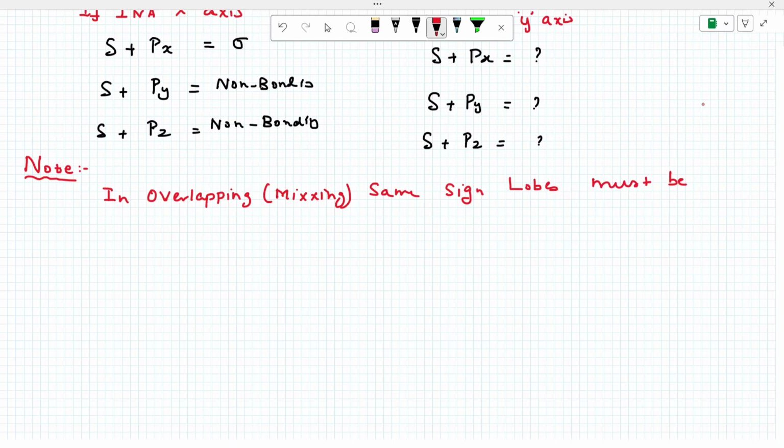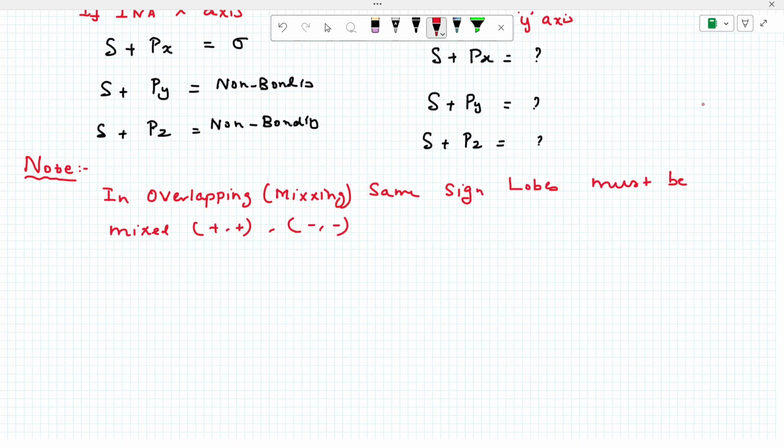So both can be plus plus, they will mix, or both can be minus minus. If the wave functions of the orbitals are both plus plus or both minus minus, they undergo effective overlapping.